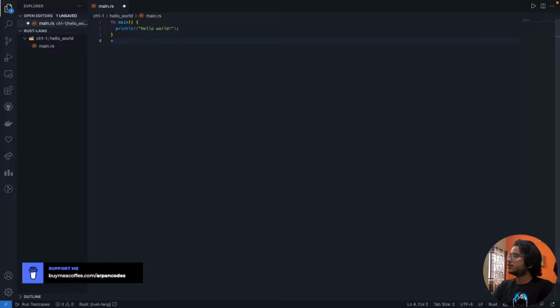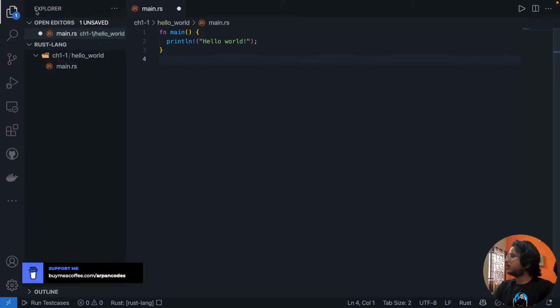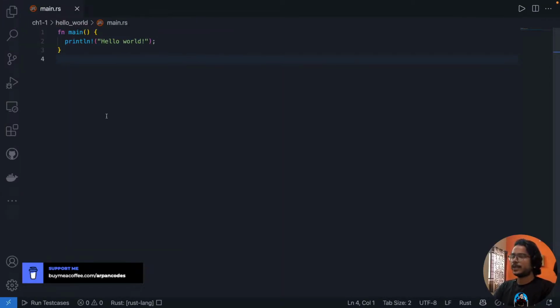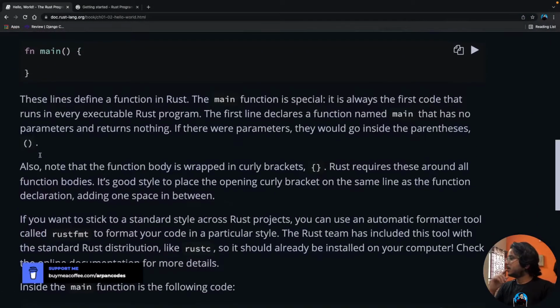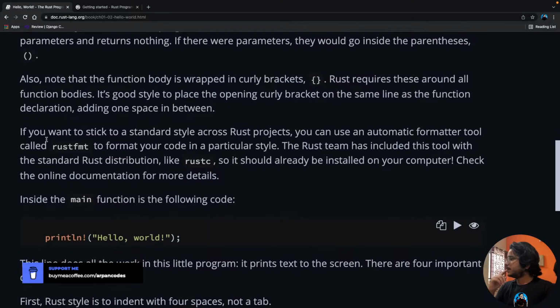I guess I should make it a bit bigger. Is that fine? I guess so. Yeah. Okay, and it's good style to keep the opening brace on the function definition line and give a space here. Okay, cool. So here, adding one space in between.